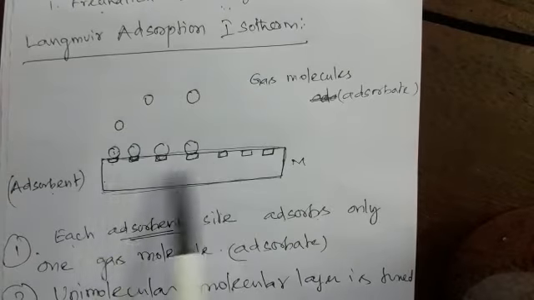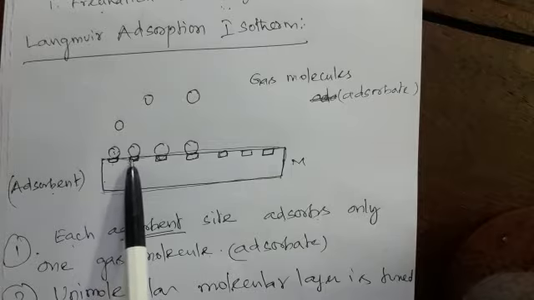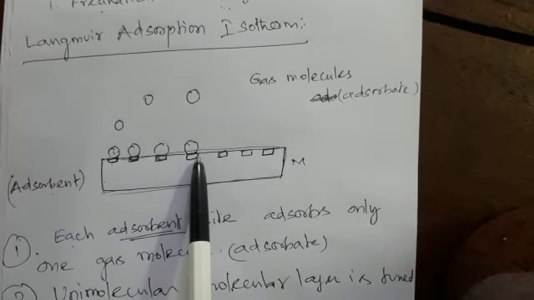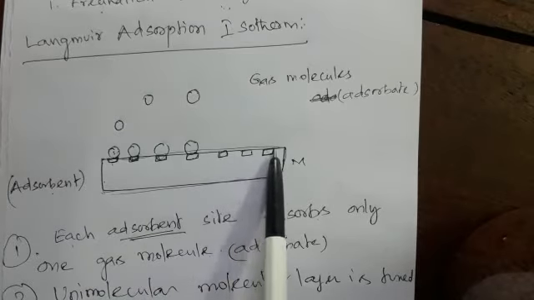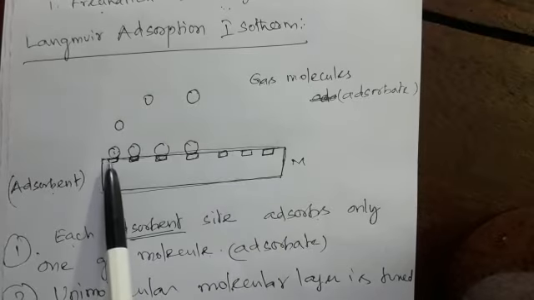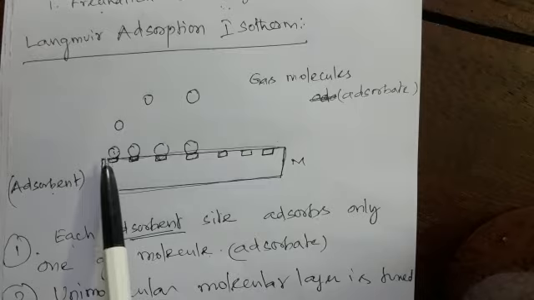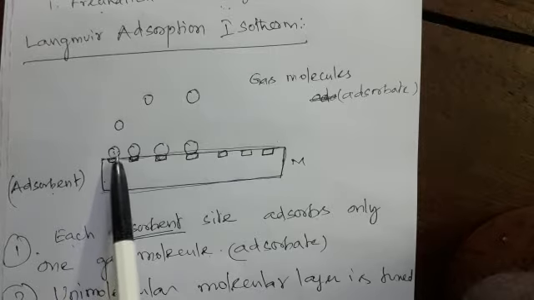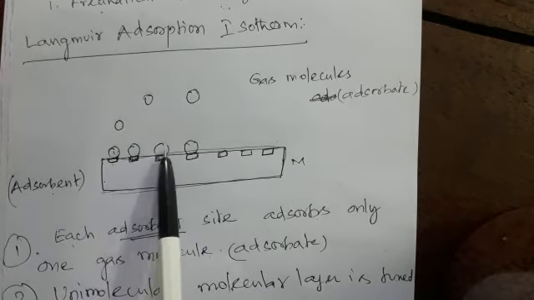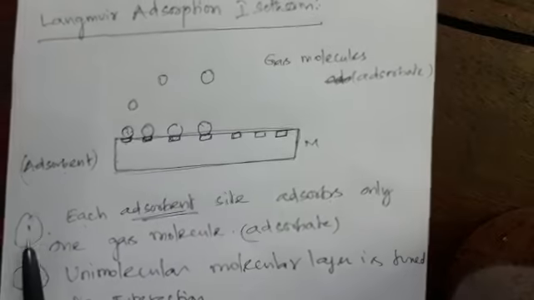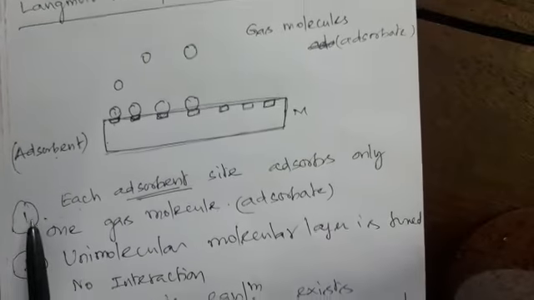On the surface of the metal, we have so many sites. We have so many adsorption sites. These adsorbent sites adsorb only one gas molecule. That is the first assumption of Langmuir.